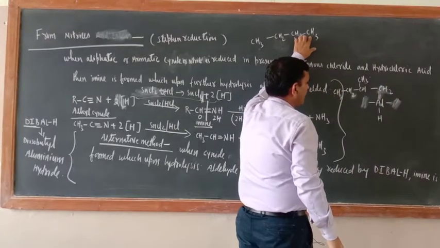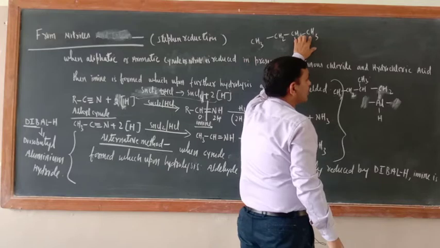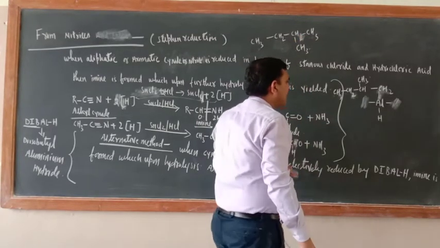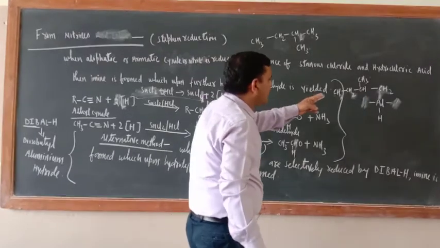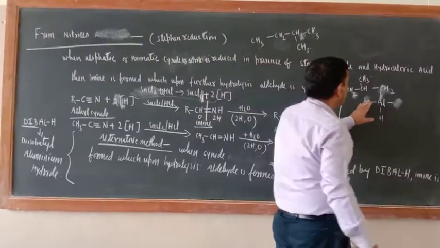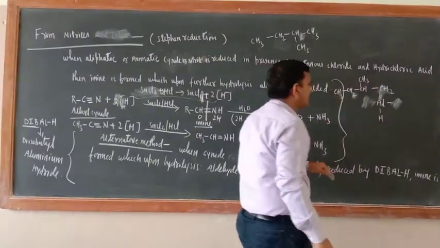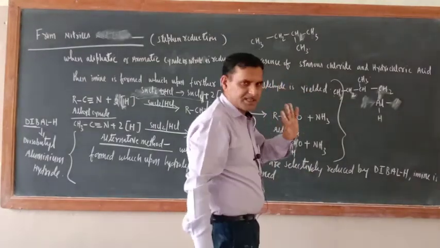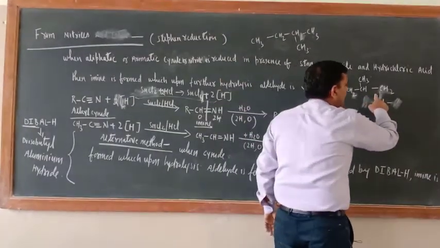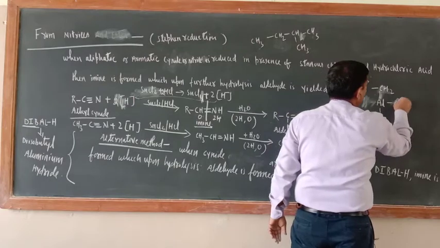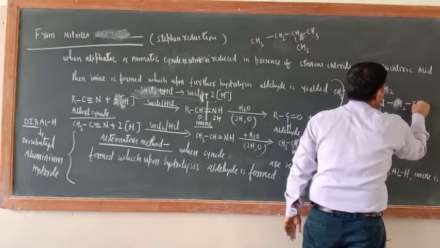This is 1. Now diisobutyl aluminium hydride, so such 2 groups should be there. How many valency of aluminium is there? 3 valency is there. So one has been fulfilled by this one. In the same way you should write another: CH2, CH.